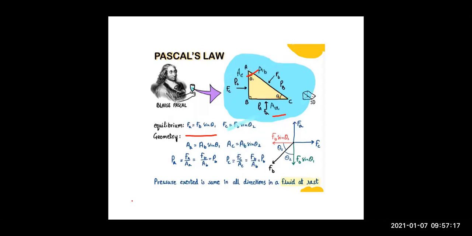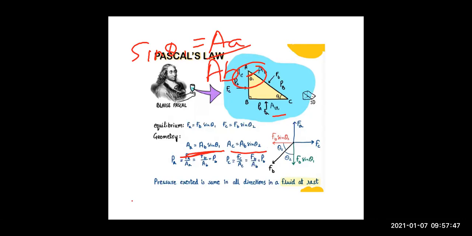In this triangle, if you find sin theta 1, it equals opposite upon hypotenuse. Opposite is AA, hypotenuse is AB. So AA equals AB sin theta 1, right? Similarly, you will get AC equals AB sin theta 2.